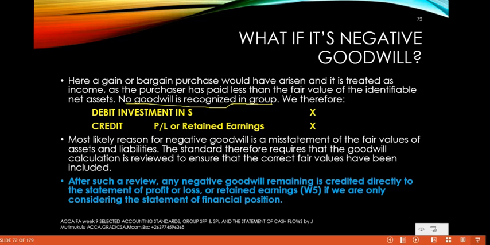Another credit entry is required for the amount of money that has been transferred, or the value of the shares that have been issued, or the amount of loan or bonds that has been issued, depending on the consideration type. So I think those were the important points to note there.